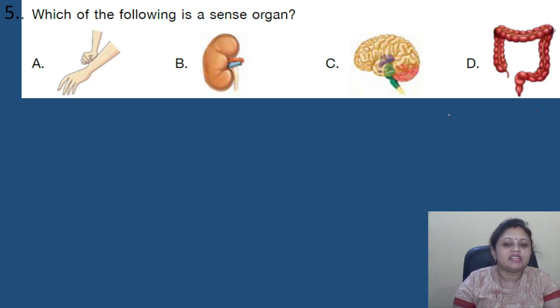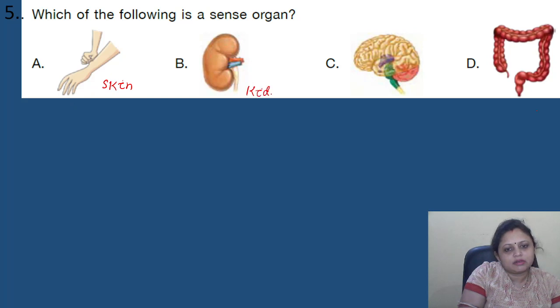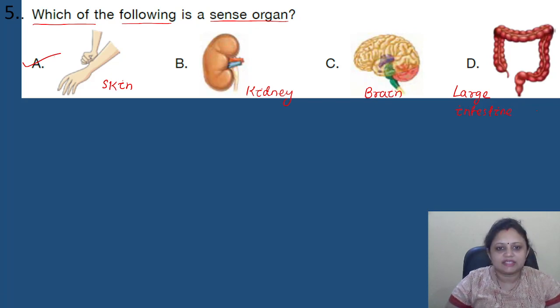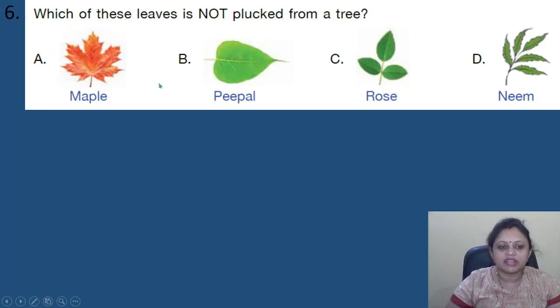Which of the following is a sense organ? Four options are there. The first option represents the skin. The second option is a kidney. The third option is the brain. And the last option is the large intestine. Okay, so we have to find out which of the following is a sense organ. So it is option A, that is skin. Got it?